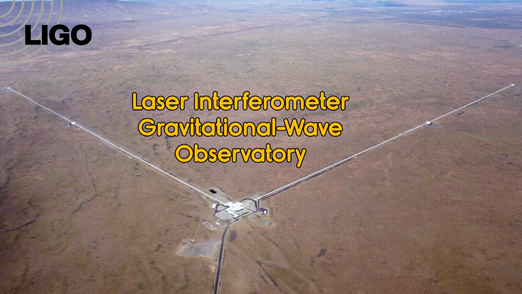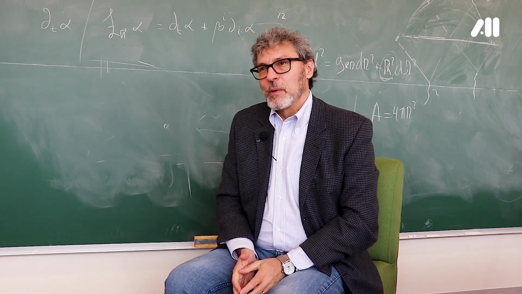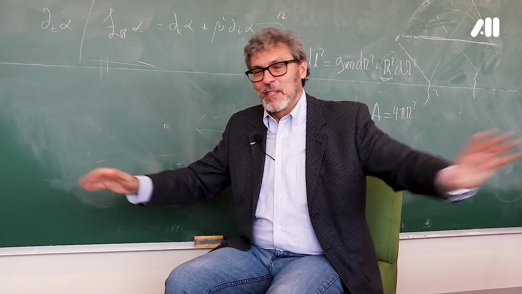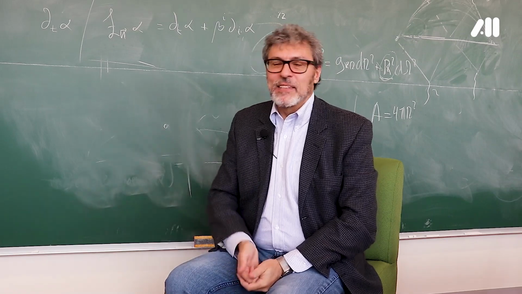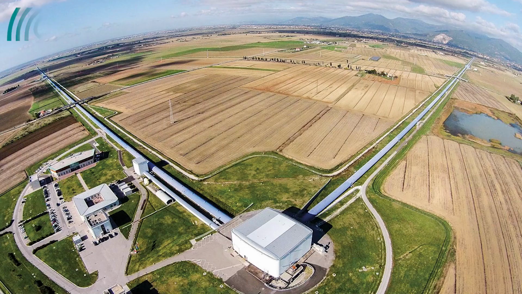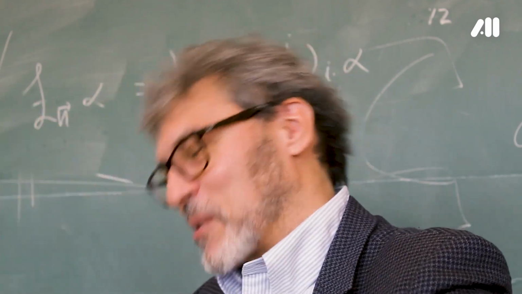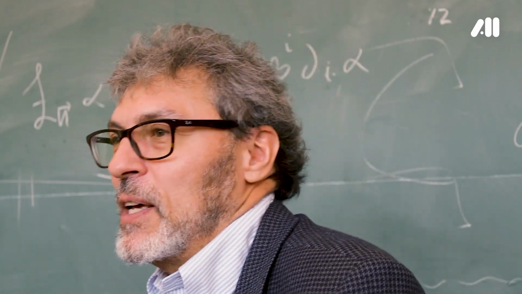Finally, they built 2 of those detectors in the United States for the same reason as Weber. 2 and very far apart, because what you want is for them to detect the signal at exactly the same time. And later, the Europeans did not want to fall behind. So years later, they started building a detector in Italy, the Virgo project. And also, well, the Japanese didn't want to be left behind. So many years later, a Japanese detector started. But, well, the first ones were the Americans, the LIGO project.